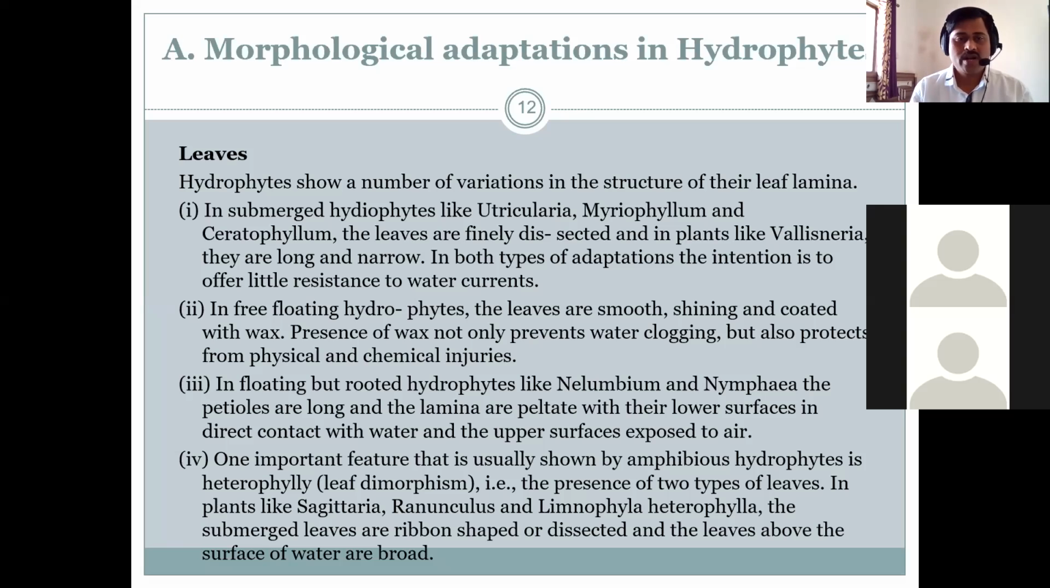In free floating hydrophyte the leaves are smooth. फ्री फ्लोटिंग हायड्रोफाइट जसं उदाहरणार्थ Nymphaea मध्ये leaves are very smooth, shining, coated with wax, वॅक्सी कोटिंग असेल. And presence of wax not only prevents water logging, त्याच्यामध्ये वॉटर लॉगिंगला होऊ नये म्हणून सुद्धा प्रोटेक्ट करतं, but also it protects from physical and chemical injury.